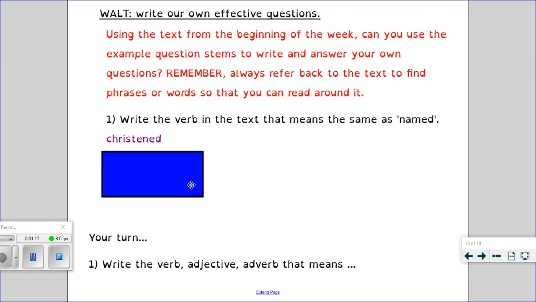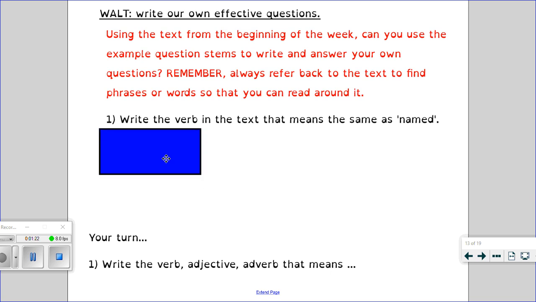Okay, so I've taken the word christened from the text, I've found a synonym for it, and I've built that into my question. Like I say, it doesn't have to be a verb. You could find an adjective in the text or an adverb. So that is your first type of question, just the same as you've been doing the last few weeks, choosing an adverb or adjective or verb in the text and incorporating that into a question. If you want to do that straight away, that's fine, just pause the video. And when you're ready, we'll move on to question 2.